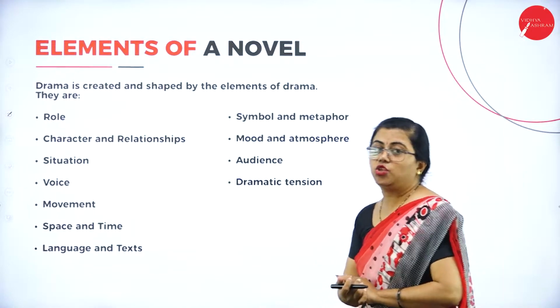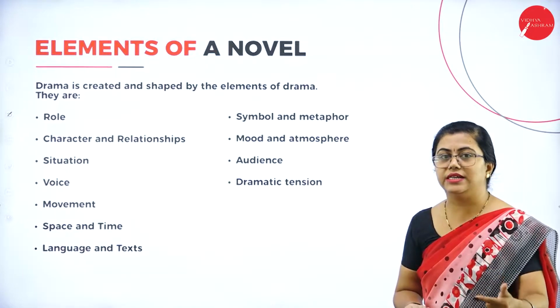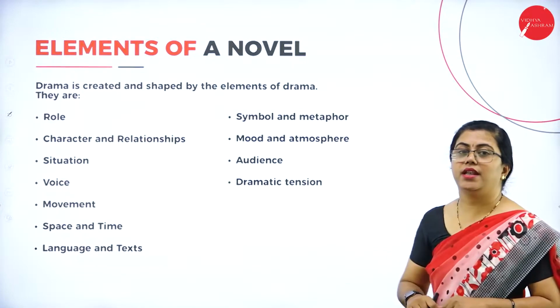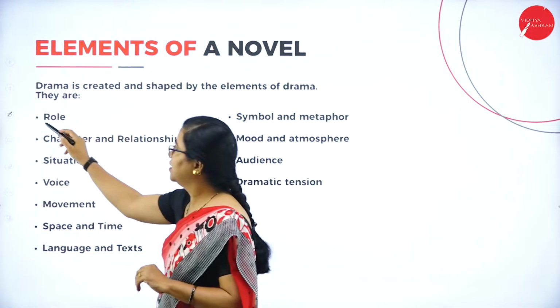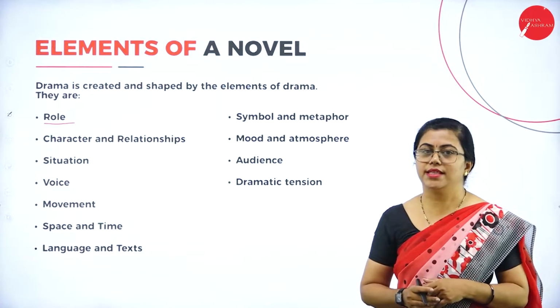So after this, we need to understand a few elements of drama, because we are going to learn a drama by Shakespeare, that is Julius Caesar. We need to understand about the drama. So the first thing is the role, that is, you can more or less say the character, what role is being played by that character.